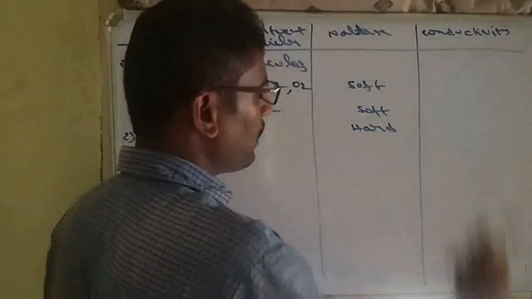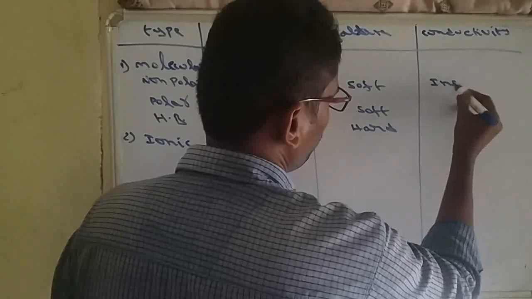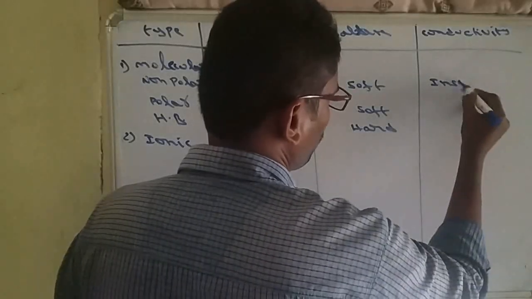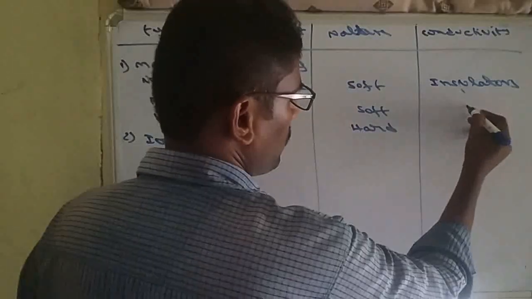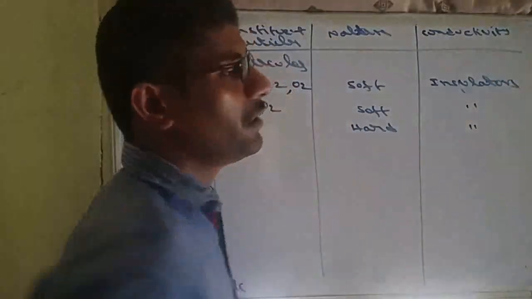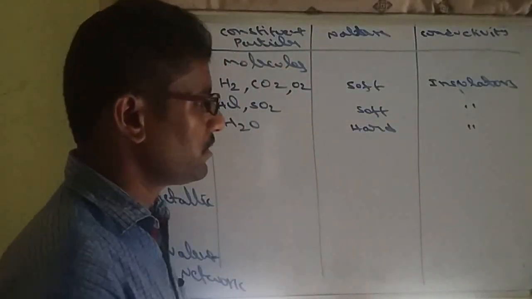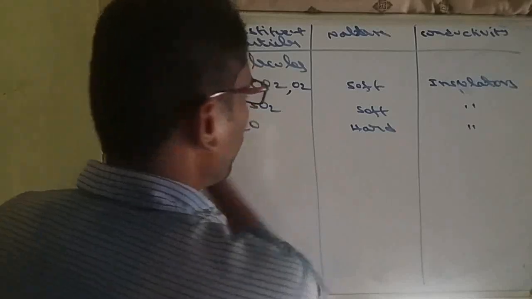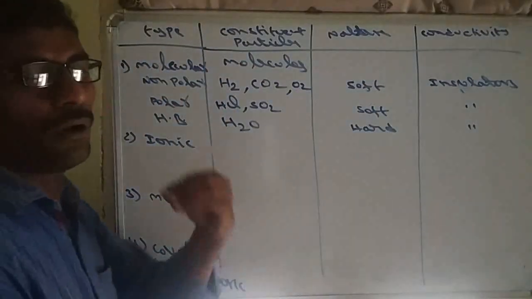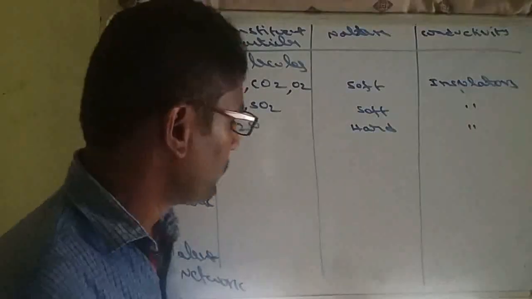When you are observing conductivity, all these are insulators in nature. So all molecular solids are insulators. Also here I missed the melting point. Molecular solids exhibit low melting point.